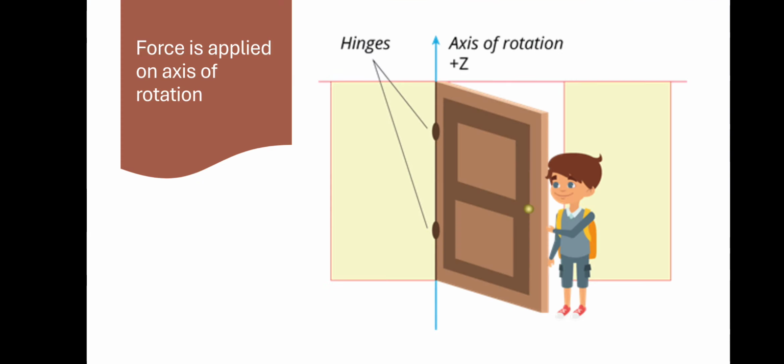Next, force is applied on the axis of rotation. Axis of rotation, you can see here the boy is putting force on the axis of rotation, means here. He is putting the force straight towards the axis of rotation.